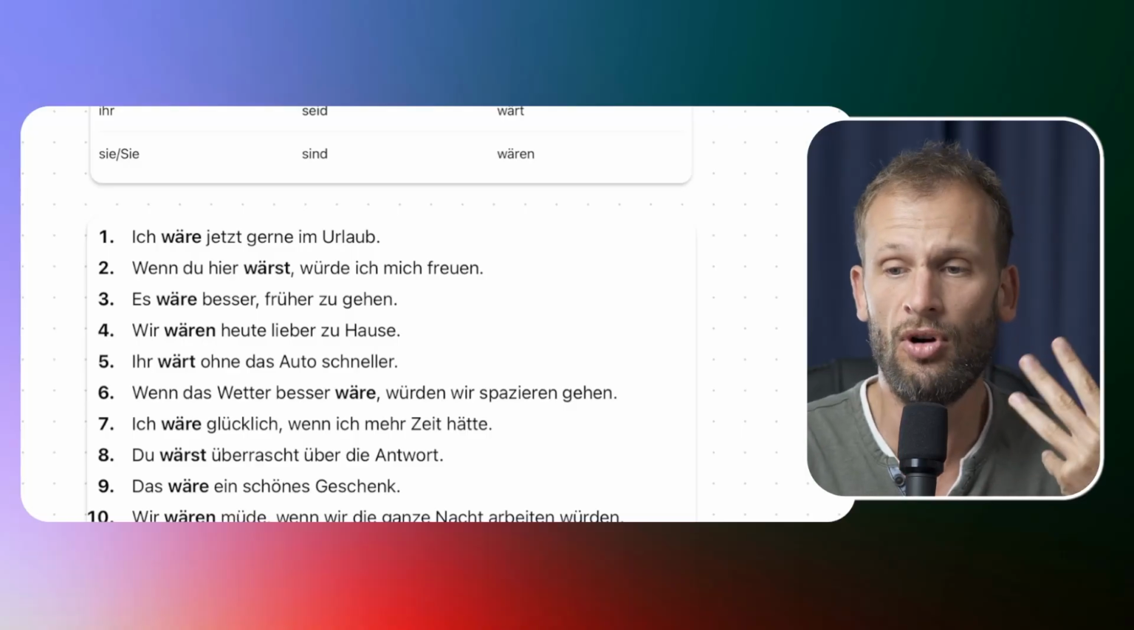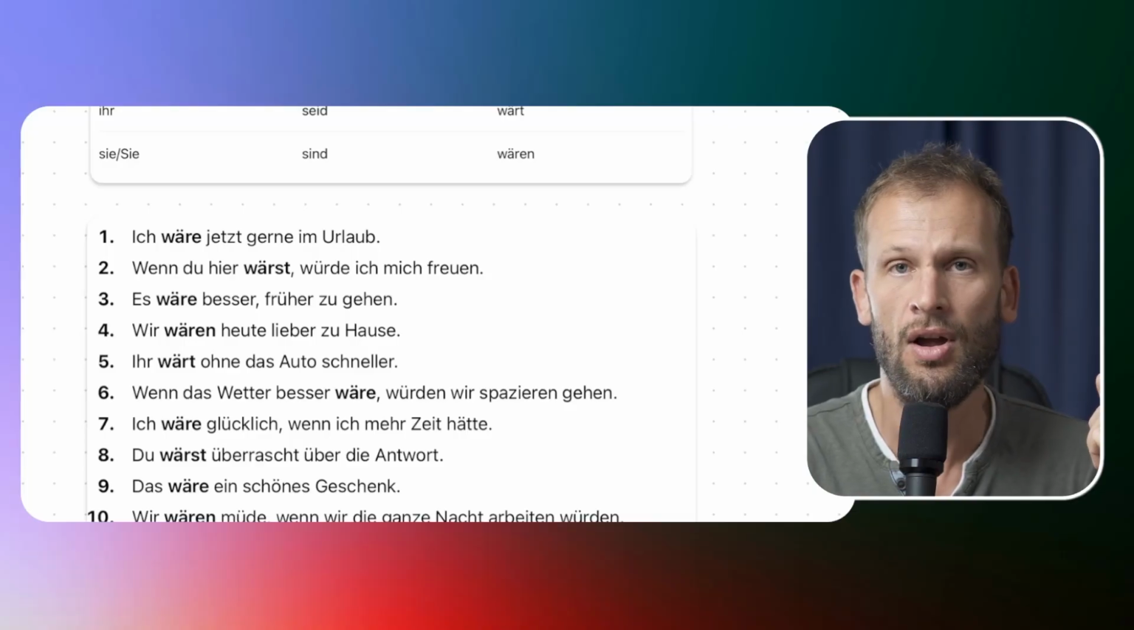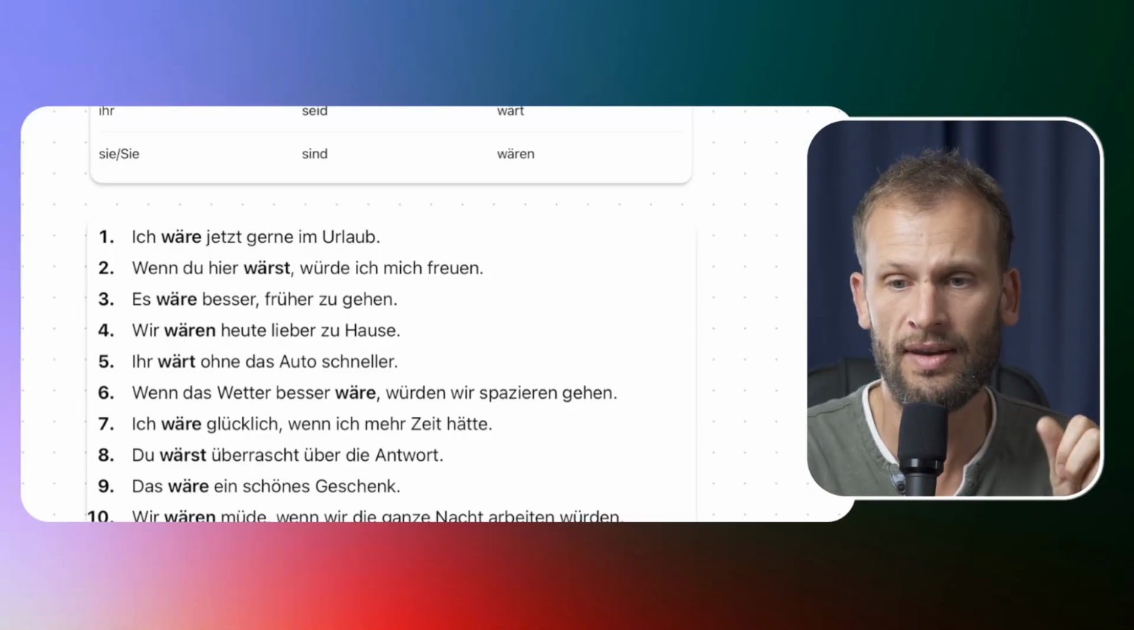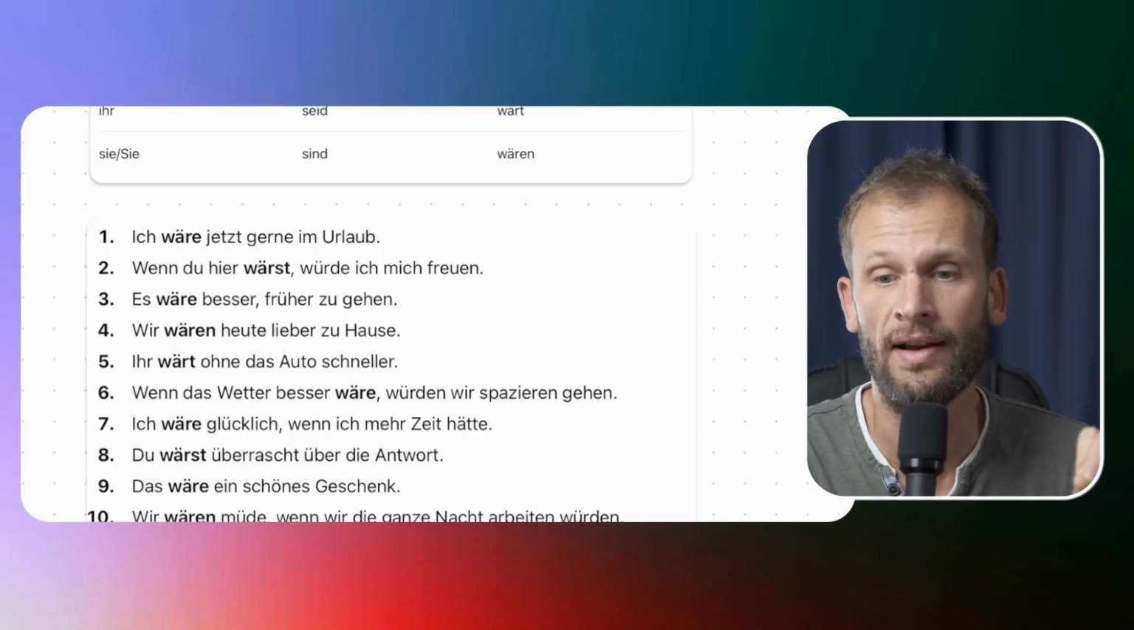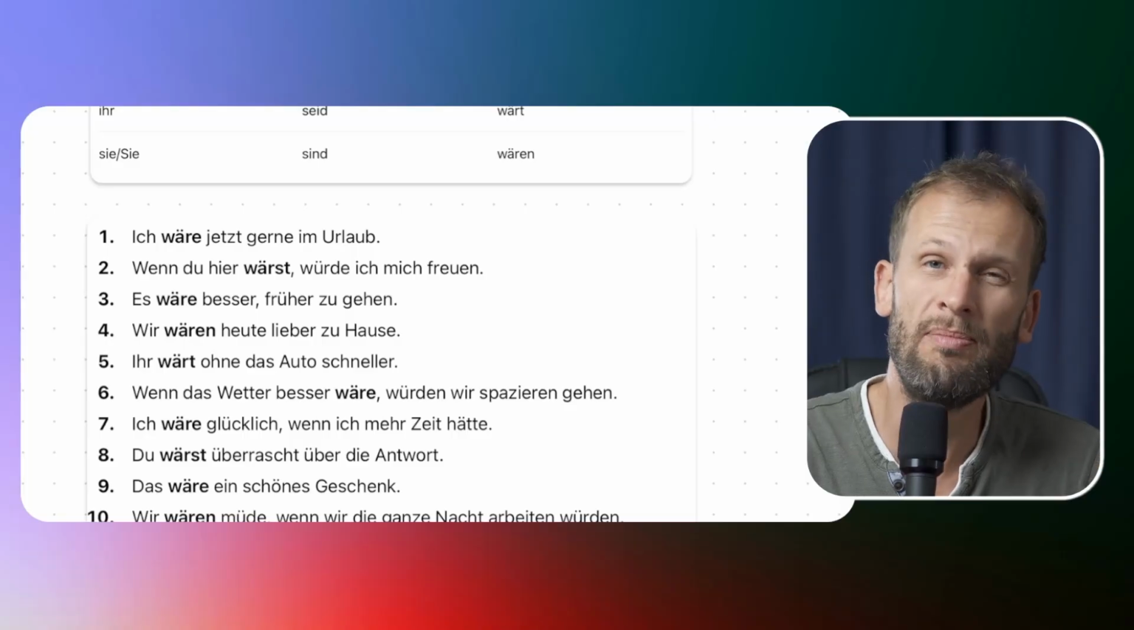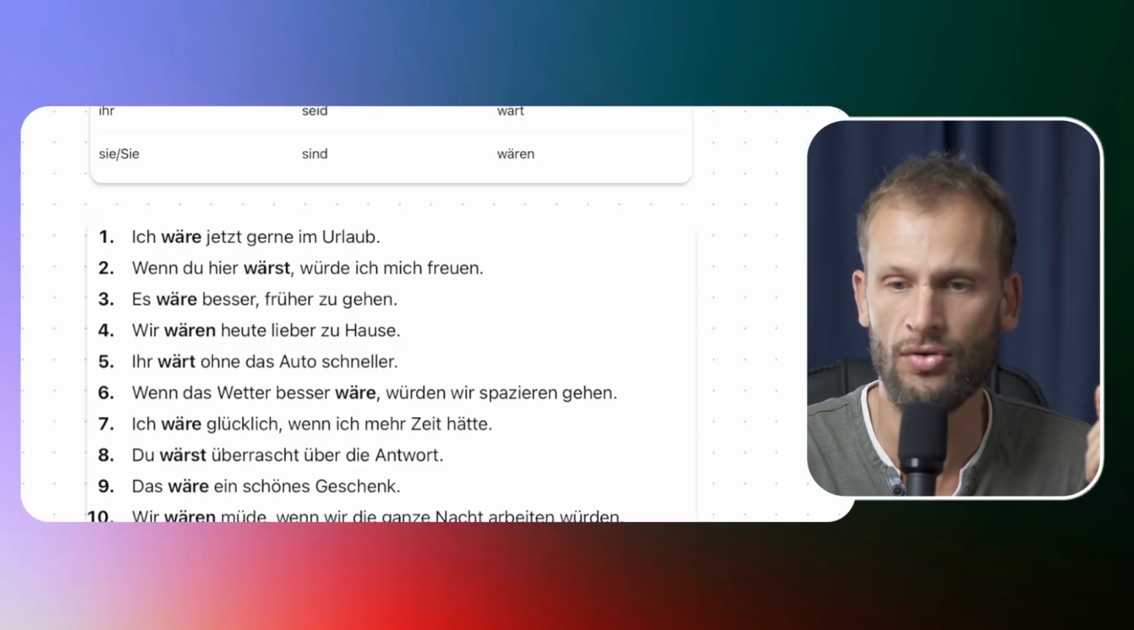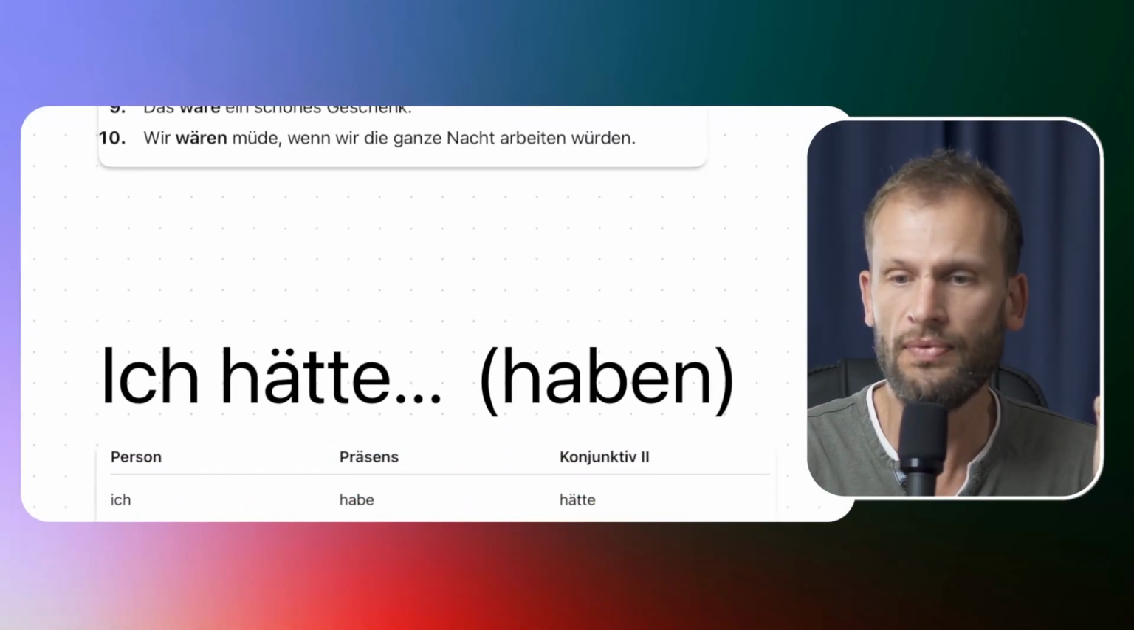But to make it more polite, in these sentences, you can use the Konjunktiv 2. So, rather than es ist, es wäre. Same in English. It would be better to go earlier, to go sooner. Great. Let's move down now